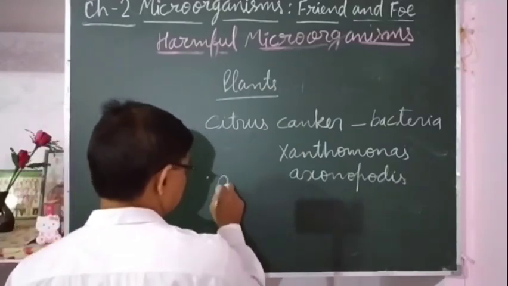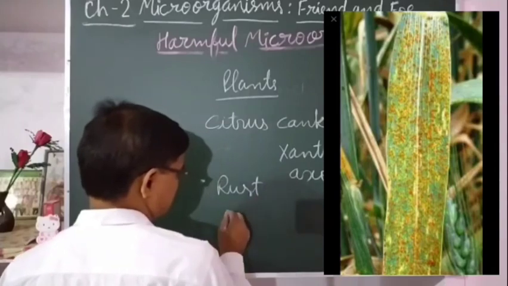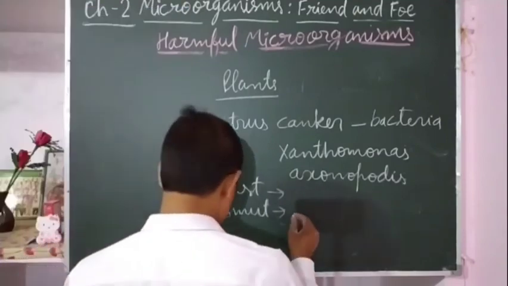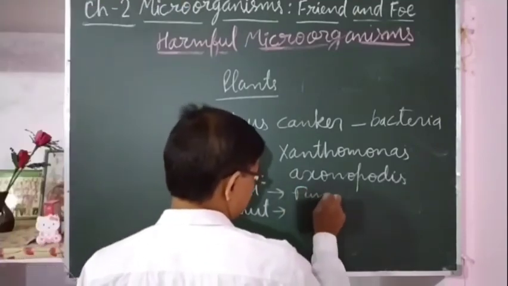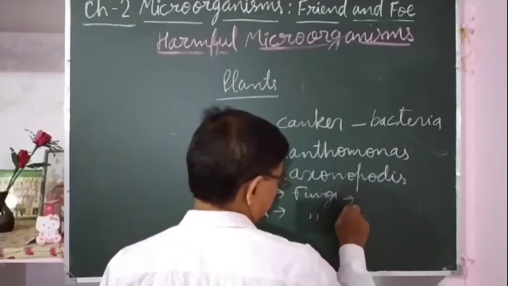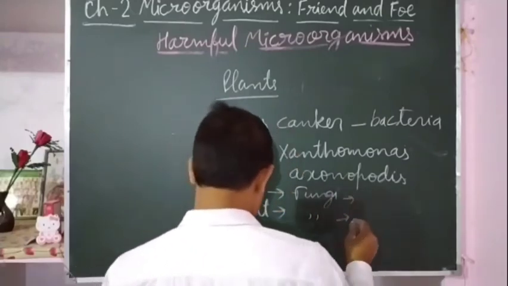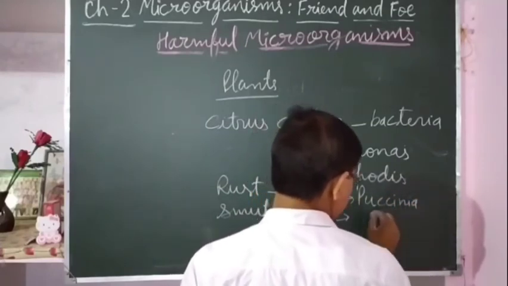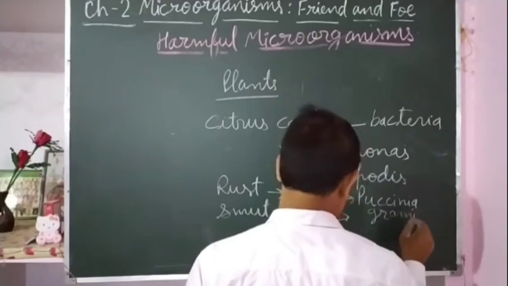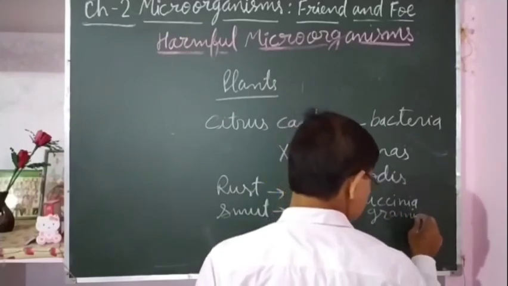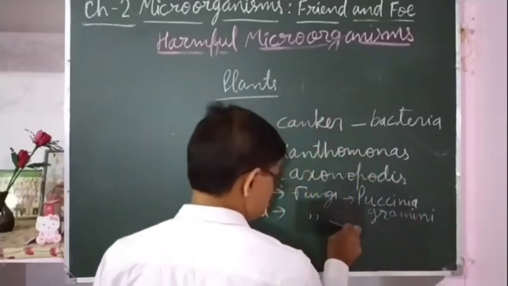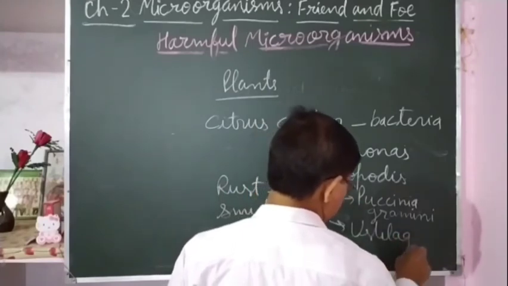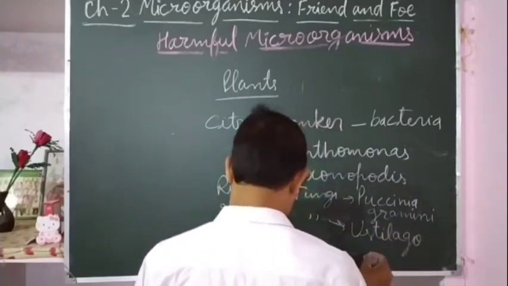Rust of wheat, rust and smut. Both are fungal diseases, caused by fungi. Rust of wheat is caused by Puccinia graminis, and smut is caused by Ustilago tritici.